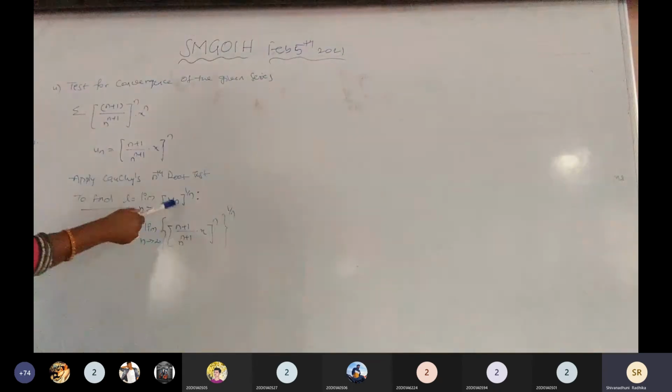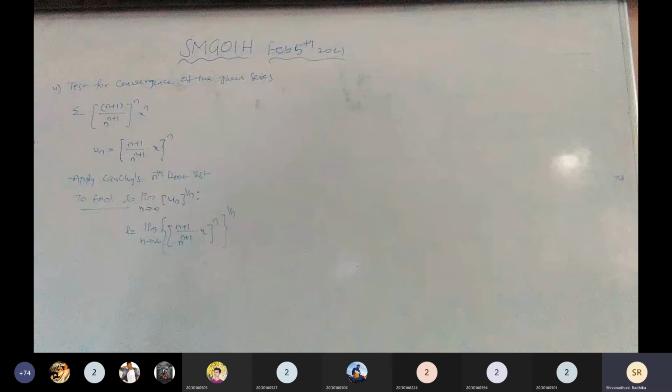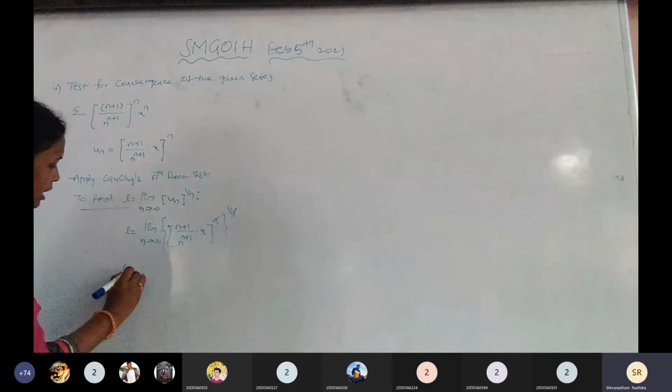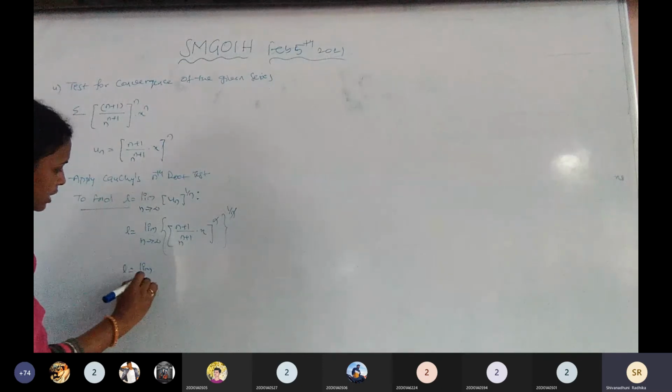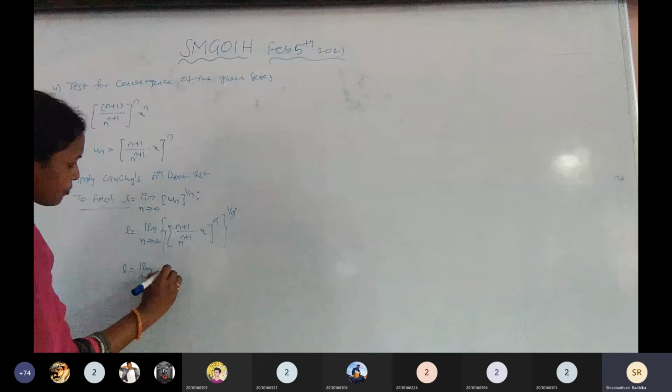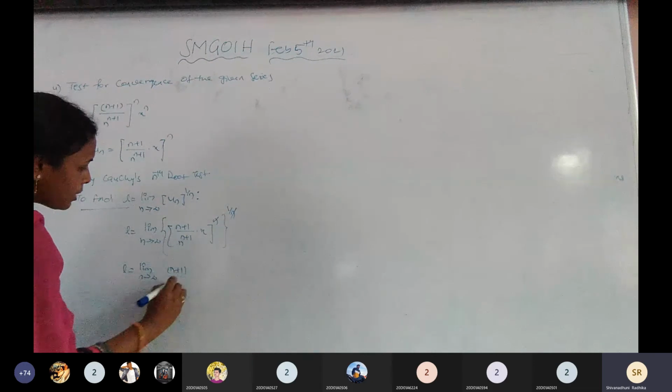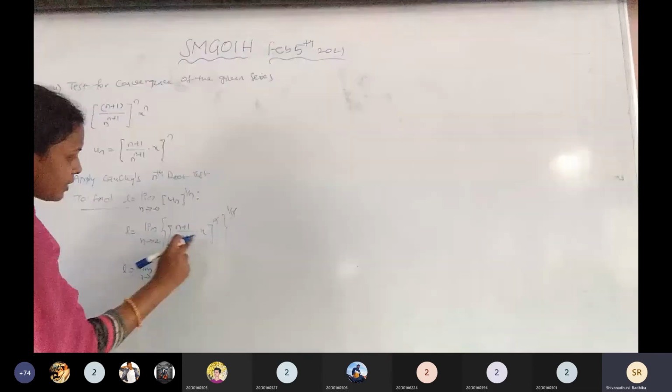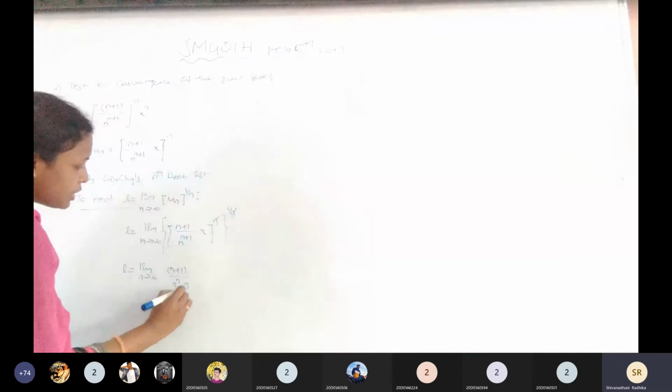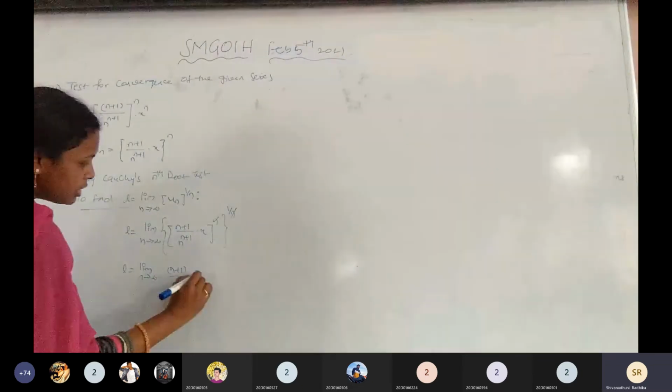We are just substituting the un term in the given L value. See here, this n gets cancelled. What remains is L equals limit n tends to infinity, n plus 1 by n to the power of n plus 1, which can be written as n to the power of n into x.